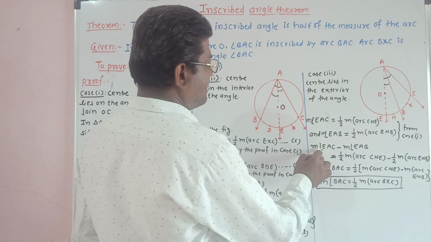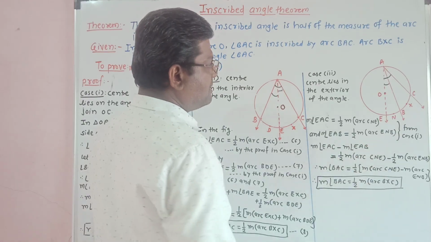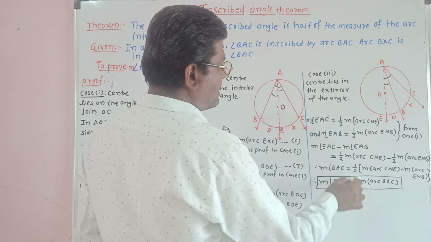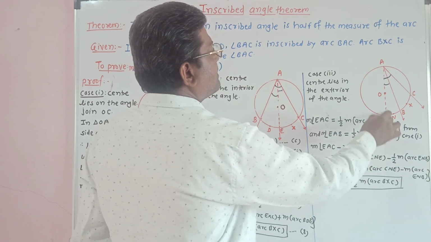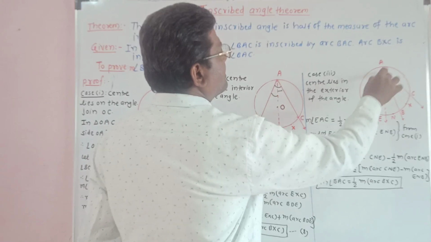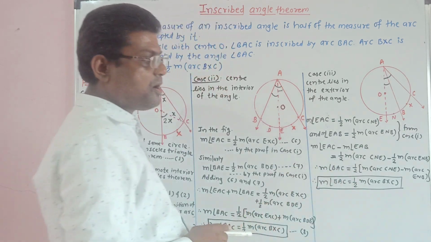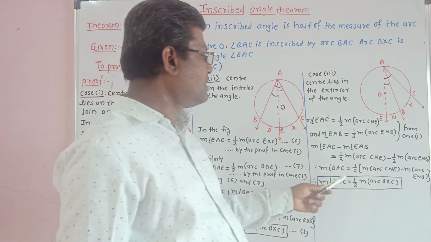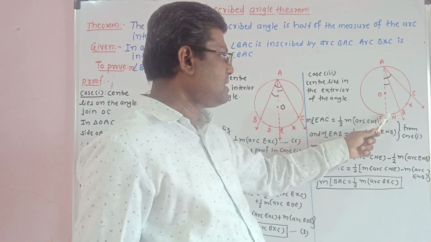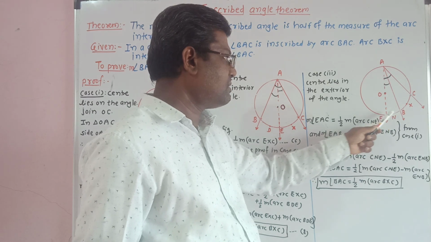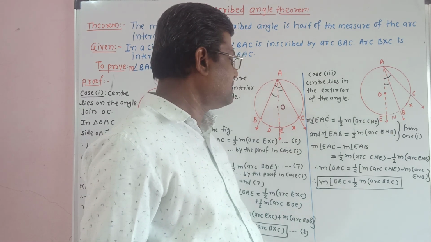Therefore we take angle EAC minus angle EAB is equal to this arc minus this arc. Take half common. Angle EAC minus angle EAB is angle BAC. So measure of angle BAC is equal to half into, this big arc minus this arc, which will be arc BXC.